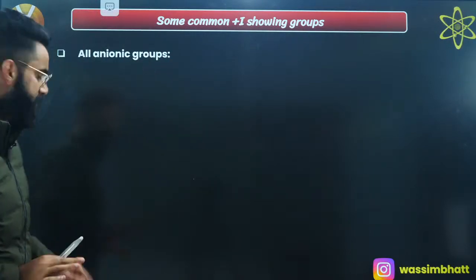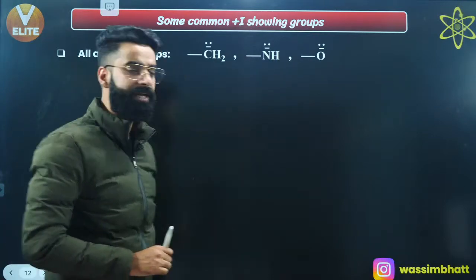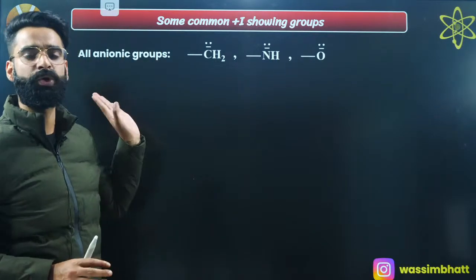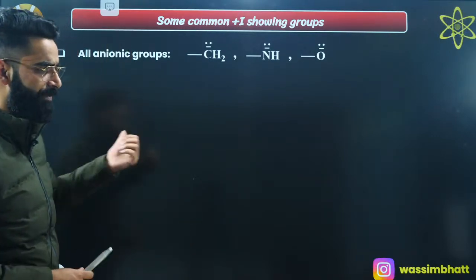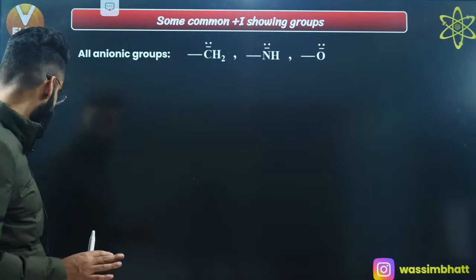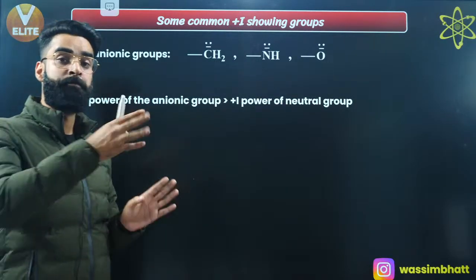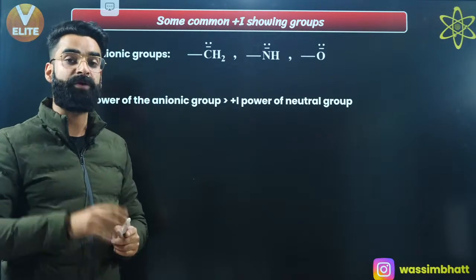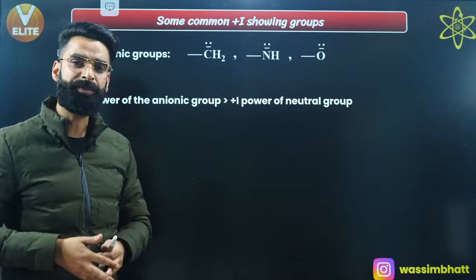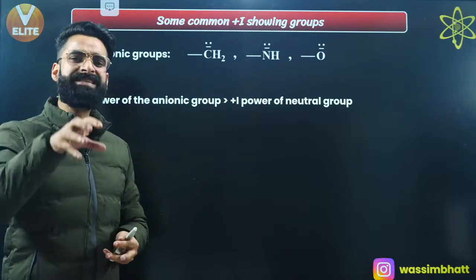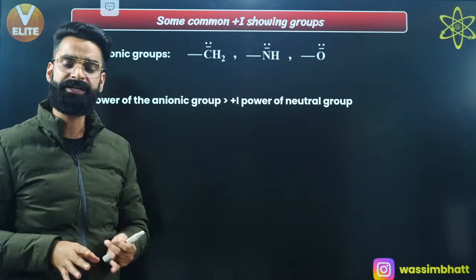Yes? Okay, so all the anionic groups like CH2 negative, like NH negative, like O negative, these are going to simply show the plus I effect. They are going to increase the sigma electron density in the carbon chain when they are attached to any carbon chain, right? As simple as that. Now, the way we talked in the minus I power, I told you the minus I power of the cationic group is always greater than the minus I power of the neutral group. In the similar way, I'm telling you, the plus I power of the anionic group is always greater than the plus I power of the neutral group, right?